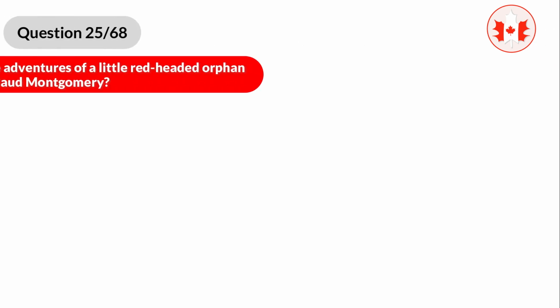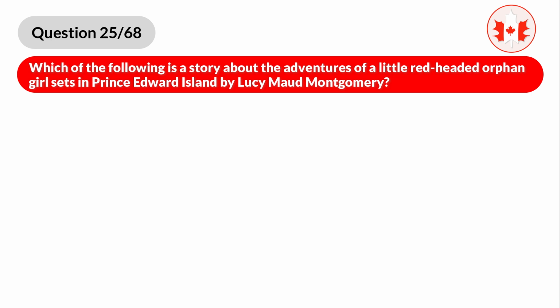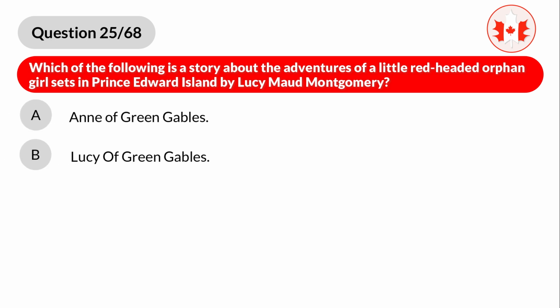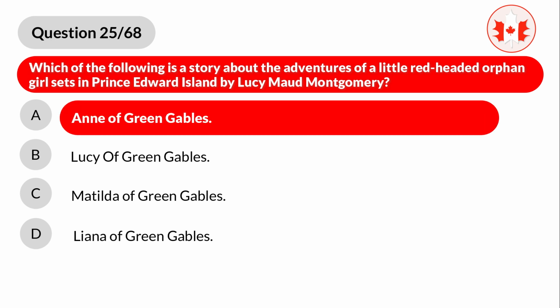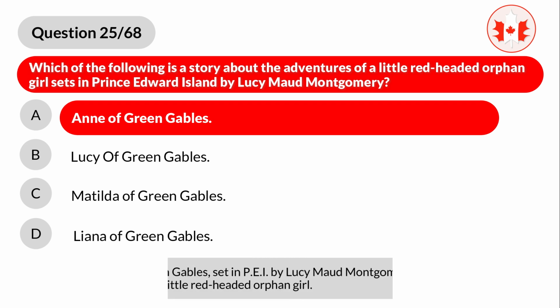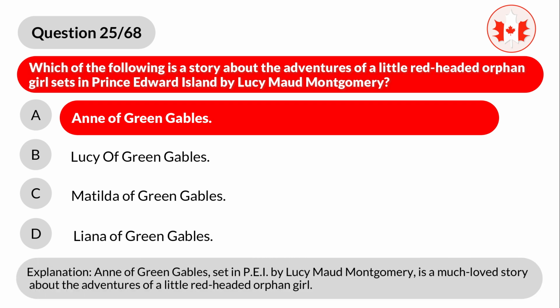Question 25. Which of the following is a story about the adventures of a little red-headed orphan girl set in Prince Edward Island by Lucy Maud Montgomery? A. Anne of Green Gables. B. Lucy of Green Gables. C. Matilda of Green Gables. D. Leona of Green Gables. Correct answer is A. Anne of Green Gables. Explanation. Anne of Green Gables, set in PEI by Lucy Maud Montgomery, is a much-loved story about the adventures of a little red-headed orphan girl.